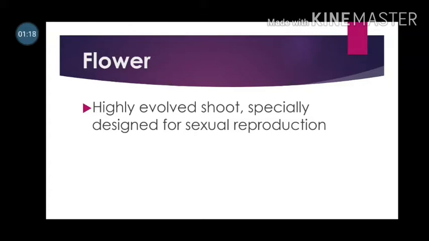For us, flowers have ornamental, cultural, social and religious value. But all these colors and scents are an aid to sexual reproduction. So, the flower is a site for sexual reproduction.